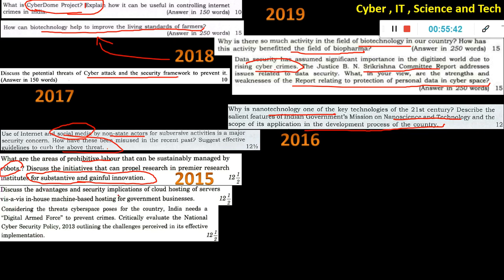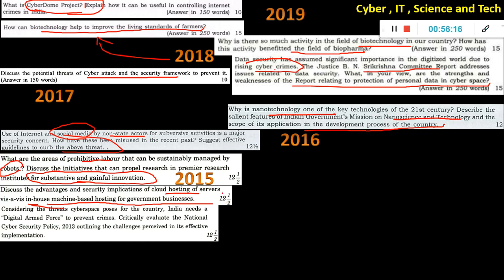Discuss the advantage and security implications of cloud hosting of servers, machine based hosting for government business. Okay, in-house machine based hosting. So this one and all, if you have not studied, you cannot write it. Okay, because nobody is going to read lot of news items based on this cloud hosting and server and supercomputers and many things you are not going to study. So this was specific 2015. So because it is asked once, you have to prepare this answer alone. Okay, like about this question. Don't go and overdo research on this, because one question is going to come 12 marks or 15 marks.